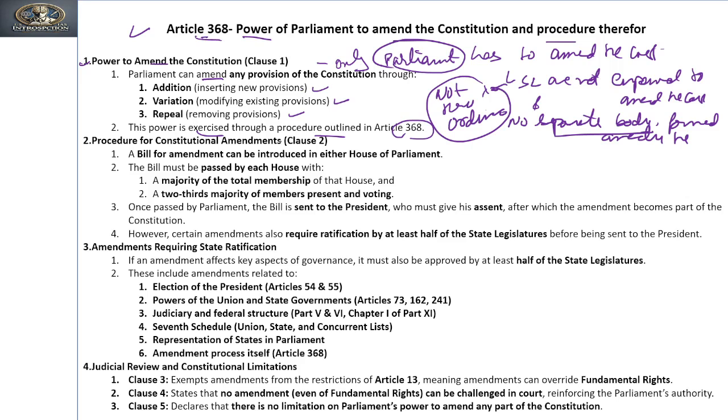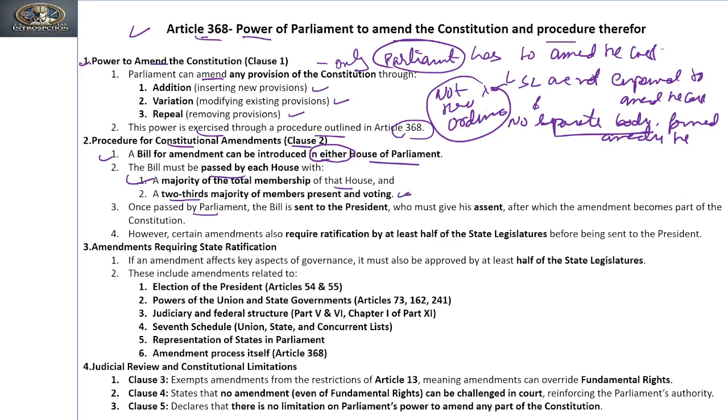Now clause 2, if you see clause 2 of the 368, it says the procedure given for the amendment. So it says a bill for amendment can be introduced in either house of Parliament. Right? It is not restricted only to one house, but either house of Parliament can initiate it. A bill must be passed by each house with a majority of the total membership of that house and a two-third majority of the members present and voting.